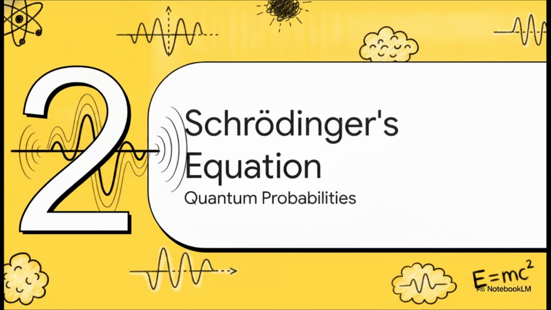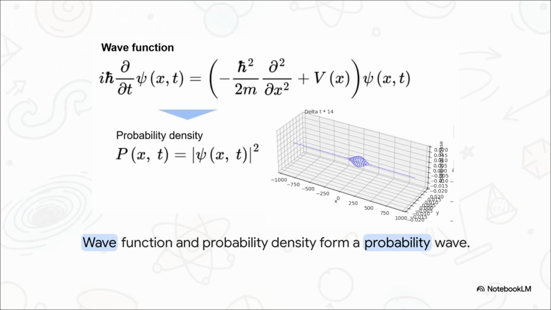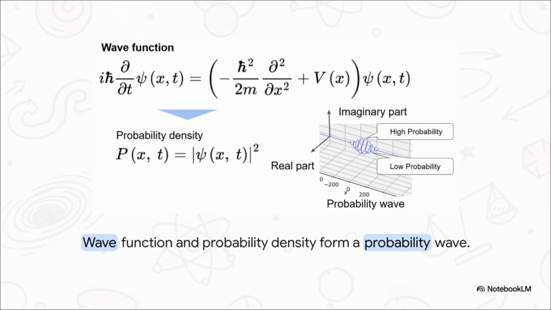Moving right along to Section 2, Schrödinger's equation and mass. Okay, so we know mass equals energy. But how does mass actually behave when matter acts like a wave? Erwin Schrödinger's foundational equations from 1926 completely shattered the old models. He revealed that subatomic particles do not behave like tiny little billiard balls bouncing around. Instead, they behave as complex probability waves. The wave's amplitude mathematically dictates the actual real-world chance of finding a quantum particle in a specific location at a specific time.